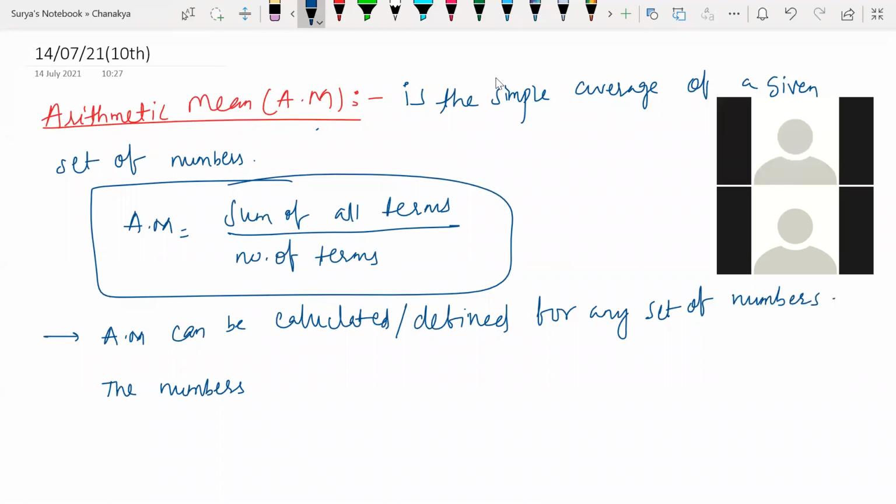Defined for any set of numbers, and the numbers need not necessarily be in order, sorry, need not necessarily be in an arithmetic progression.